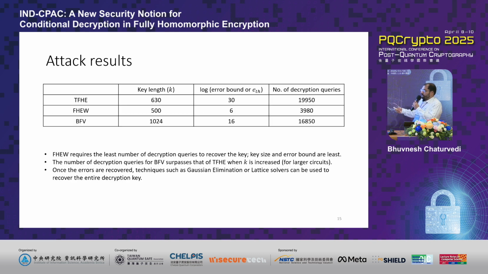So we perform these attacks in simulations where we observe that the attack vectors actually work for 3 of the practical FHE schemes, for TFHE, FEW, and BFE. For FEW, we observe that it requires the least number of decryption queries, primarily because the underlying error bound is quite small, and the length of the secret key is small. For BFE, we currently observe that the number of decryption queries is less than that of TFHE, but that is primarily because we tested this for the smallest parameters. And if we go for the largest parameters, the number of queries for BFE will outgrow the number of queries required for TFHE.